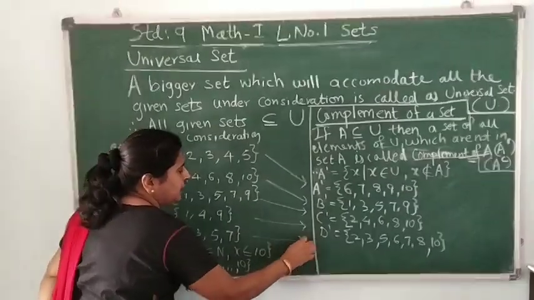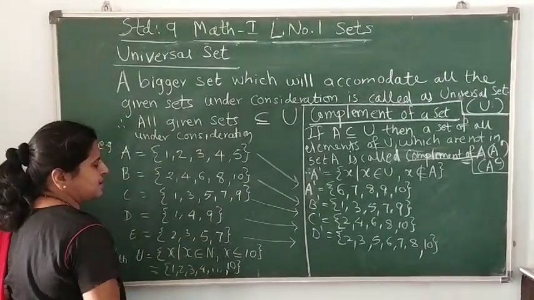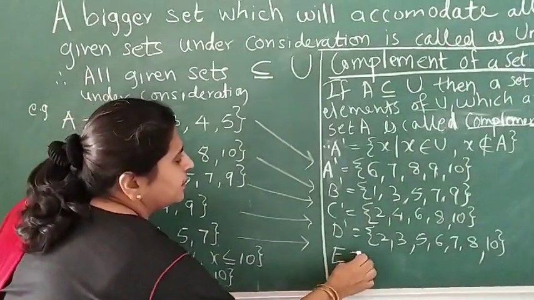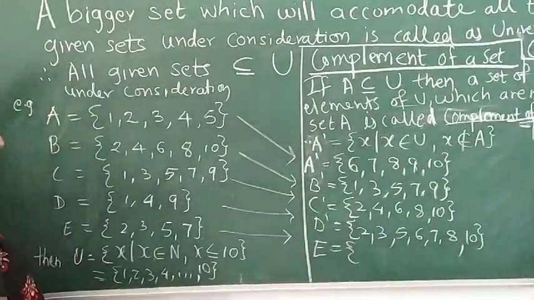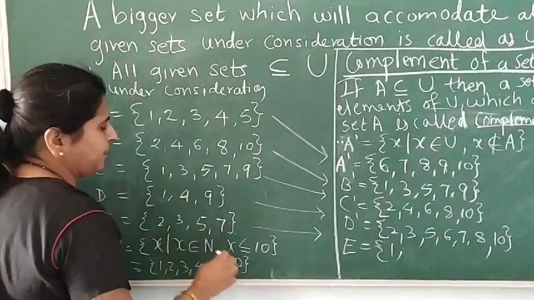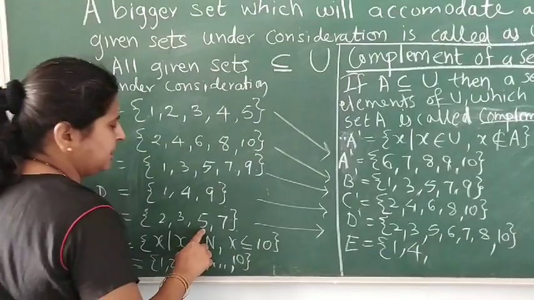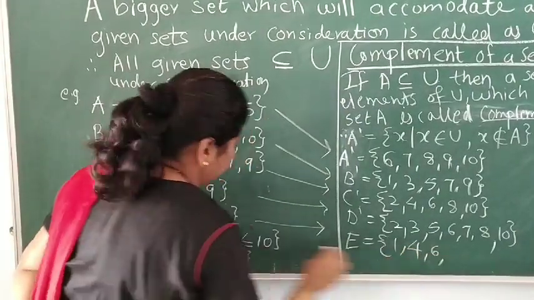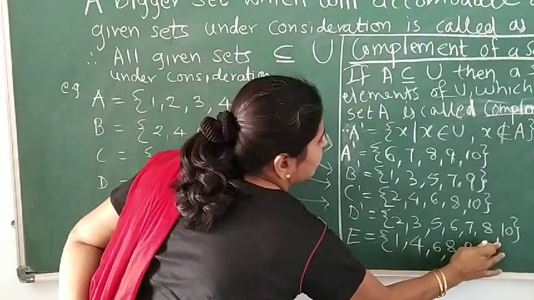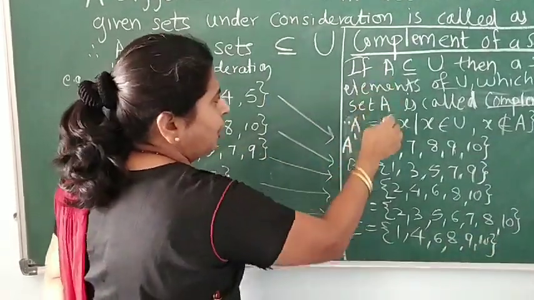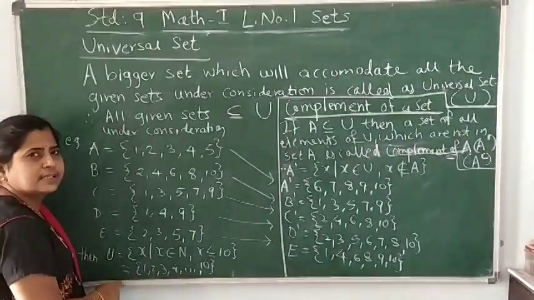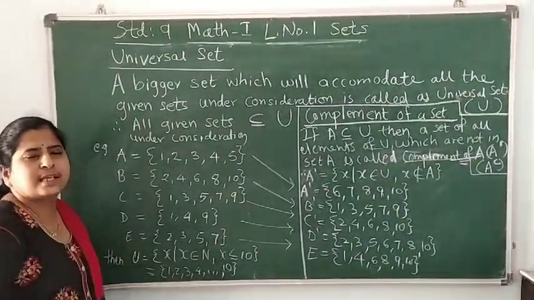And for E, the last one, if these 4 numbers are in set E, its complement will consist of the remaining 6 numbers. 1, we take; 2, 3 are in E, so skip those; 4, we take; 5 is in E, skip that; 6, we take; 7 is in E; then 8, 9 and 10. So these are the complements of these sets with respect to the universal set U in this example.